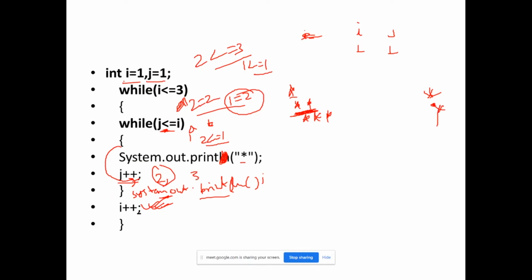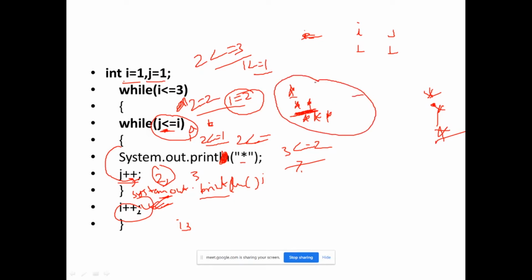value will be 3. Once j value is 3, the condition will not be satisfied, because 3 is less than or equal to 2? No, 3 is greater than 2, that's why it will come here, and i value will be incremented. i value will be 3. Next time this will not print, and next time it will again print 1 star in a similar way, but I have to print this.